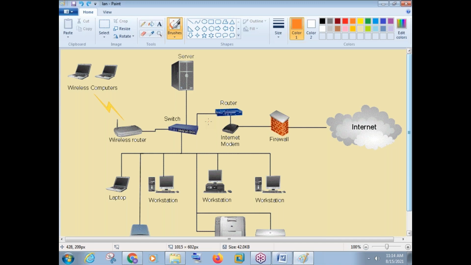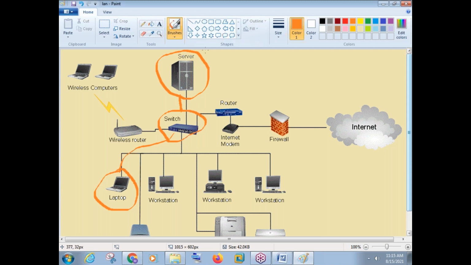But please try to understand a very simple logic here. The devices are connected with each other. This laptop is connected to this switch, and from this switch, it is connected to this server. That means this laptop is connected to the server. It will not be connected directly. In between, there will be a switch. But whatever the way it is connected there.